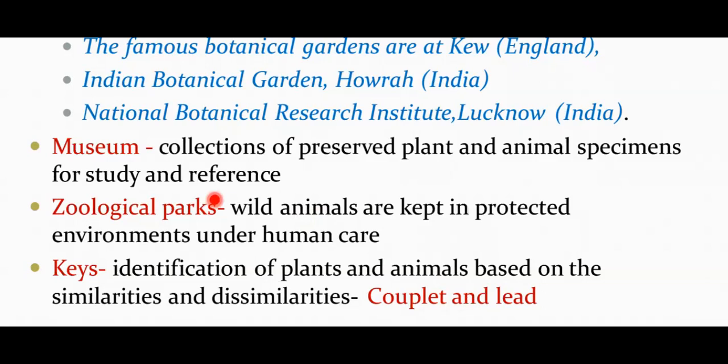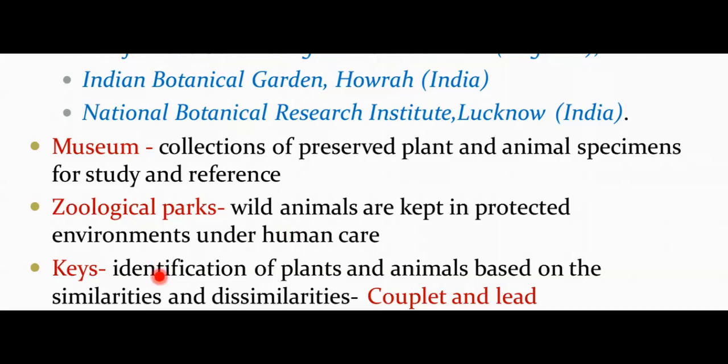Similarly, we have the next aid, the zoological parks. What are these zoological parks? Zoological parks are the places where wild animals are kept in protected environments under human care. All the animals in a zoo are provided a safe place. As far as possible, they are provided conditions which simulate their natural habitats, which is very, very important. So these serve as zoological parks.